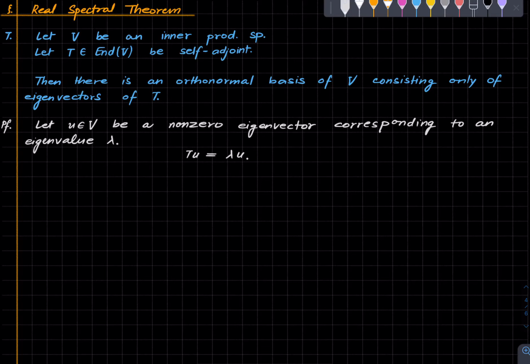Therefore, if we say capital U is the span of small u, then U is T invariant. Since u is an eigenvector, the span of u is T invariant, and hence, by the previous lemma, U perp is also T invariant.